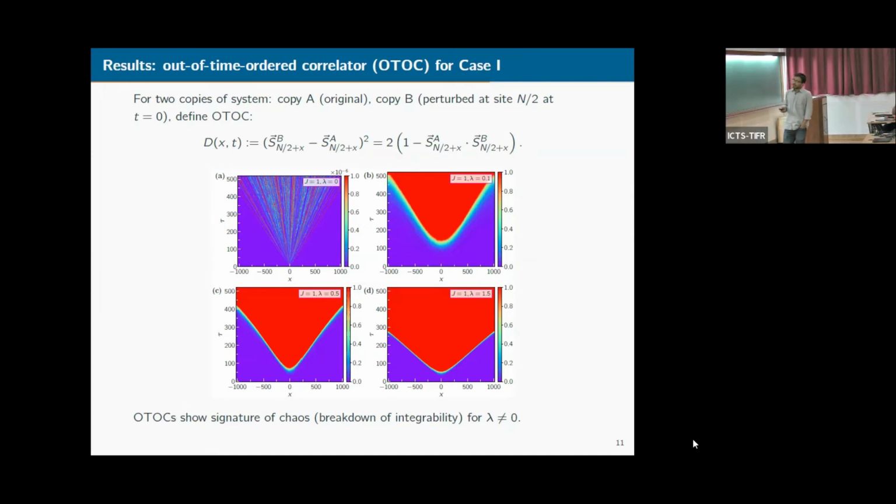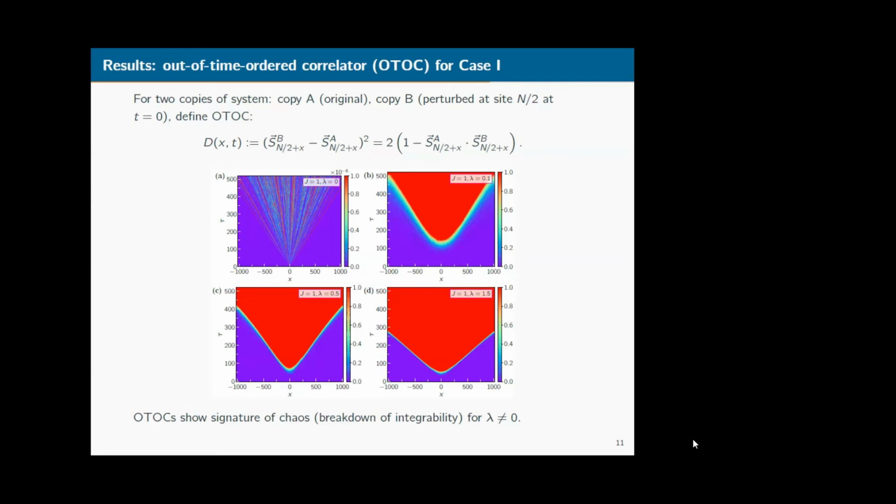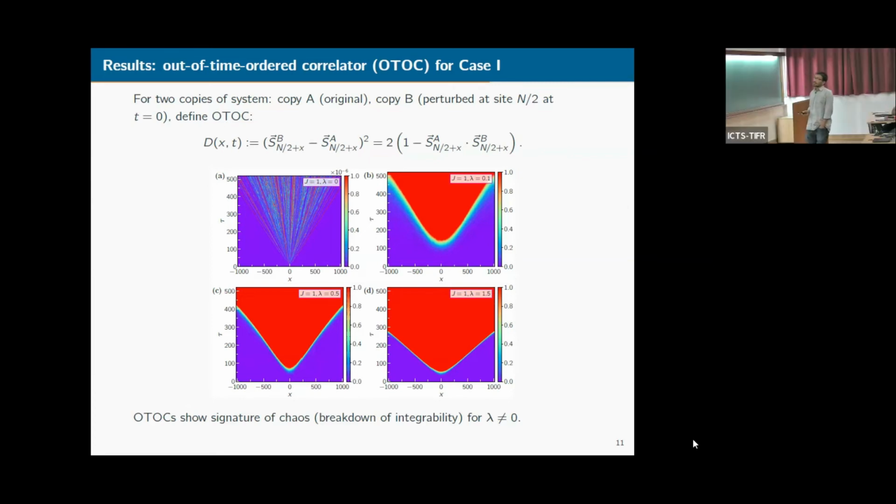And we computed this for the integrable case, which is lambda equal to 0, and for the perturbed cases that we have discussed. And we observed that for the integrable case, the OTOC doesn't grow much. But when you consider the perturbed cases, in all perturbed cases we see that there is a growth in the OTOC. So we clearly observe that there are signatures of chaos from these OTOCs. So the integrability is indeed broken in these cases.